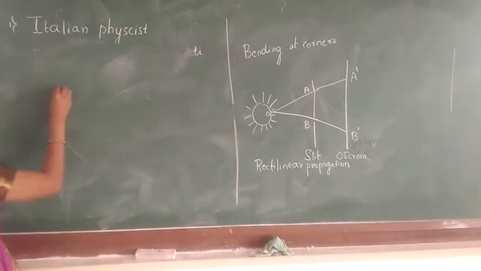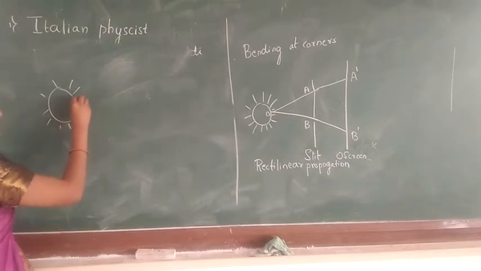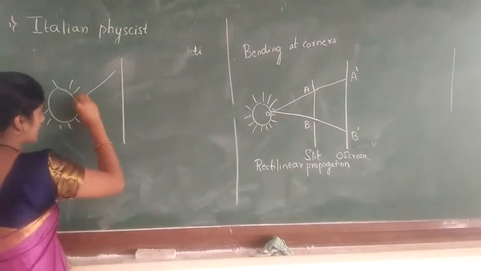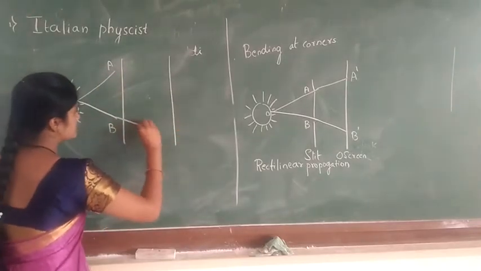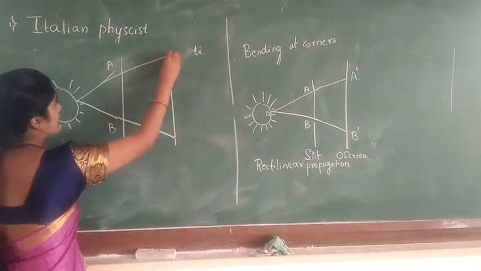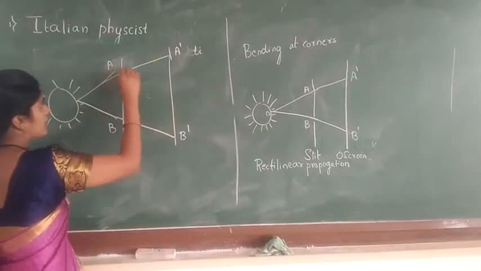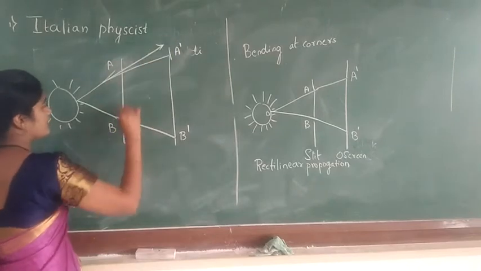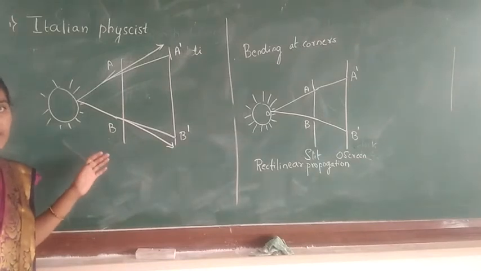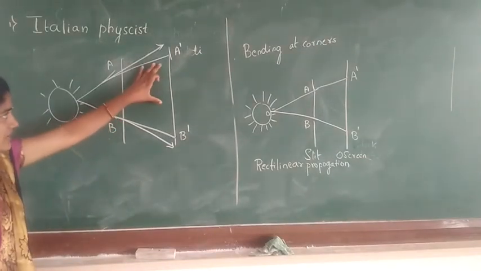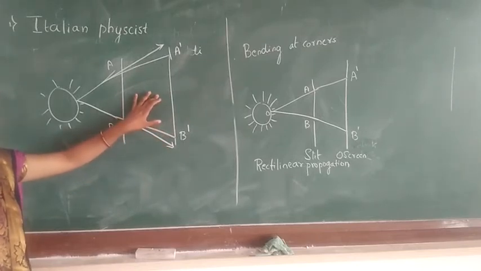Now let us consider one more diagram. The rays of light are made to fall on the slit AB, and the other one is A dash B dash. This is A dash and B dash. There will be bending of the light. This bending of light is due to the diffraction of light at the corners of A dash and B dash. This is the explanation for the diffraction of light.